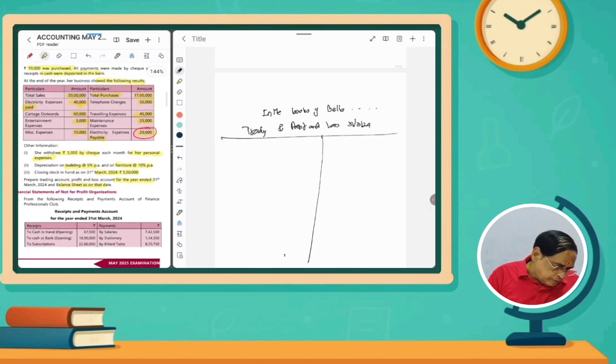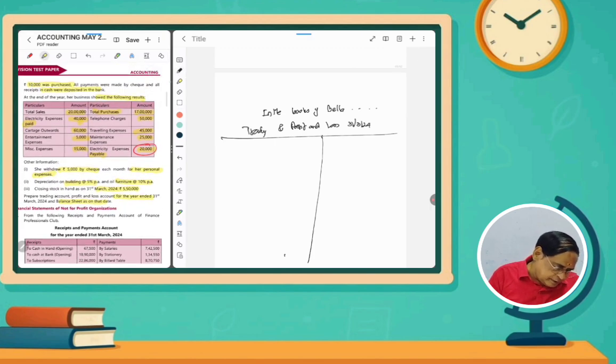What is given actually, trading account prepare, purchases is given. Here purchases, so opening stock is not given. So to purchases, 17 lakhs. And then direct expenses are not given. Telephone charges P&L, traveling P&L, maintenance P&L, electricity P&L, miscellaneous P&L, everything is P&L. So cartage outwards, if it is inwards it will be in the trading account, outwards, so it is not coming. Electricity expenses, okay, this also has some adjustment. So to purchases, by sales.